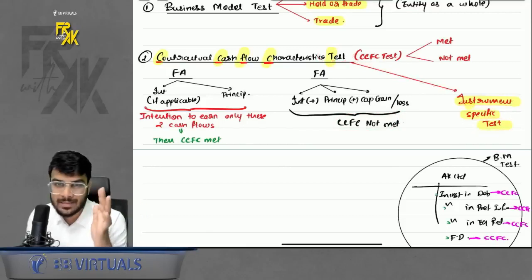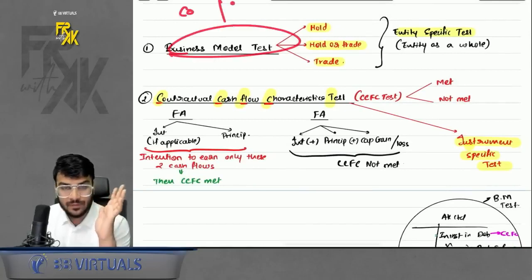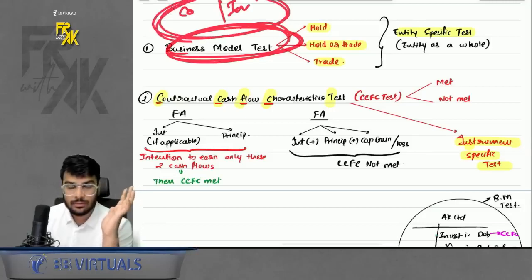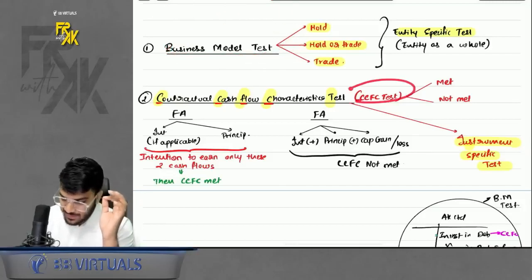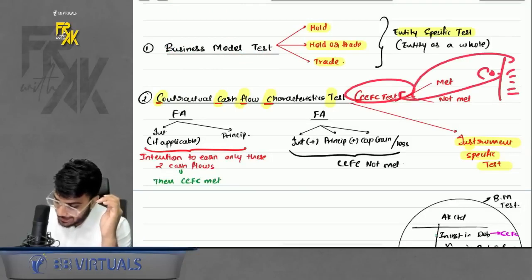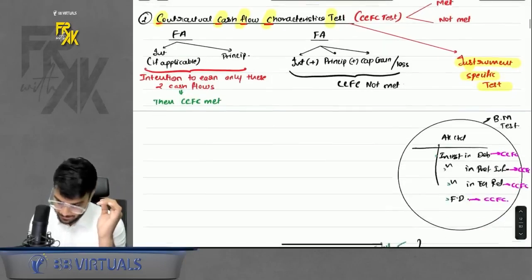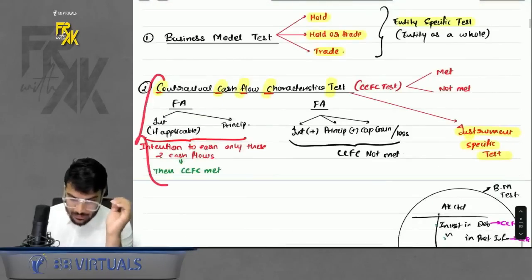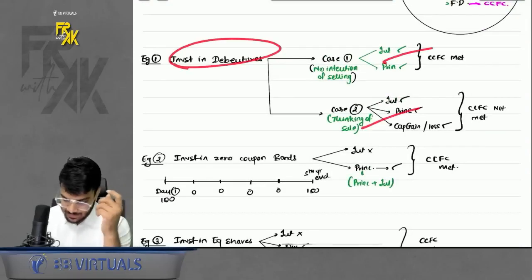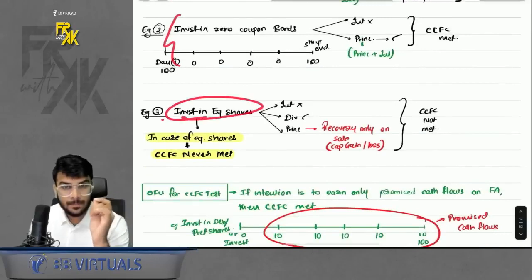What is the meaning of instrument specific test? See, business model, let's say for example, company has 10 types of investments. So this business model test is done for the company as a whole, right? But CCFC test, if the company has 10 different investments, this CCFC test will be done for individual investment. That is known as instrument specific test, right? Okay. So to understand this point further, we also discuss certain examples, whether these instruments will meet the CCFC or not, right?